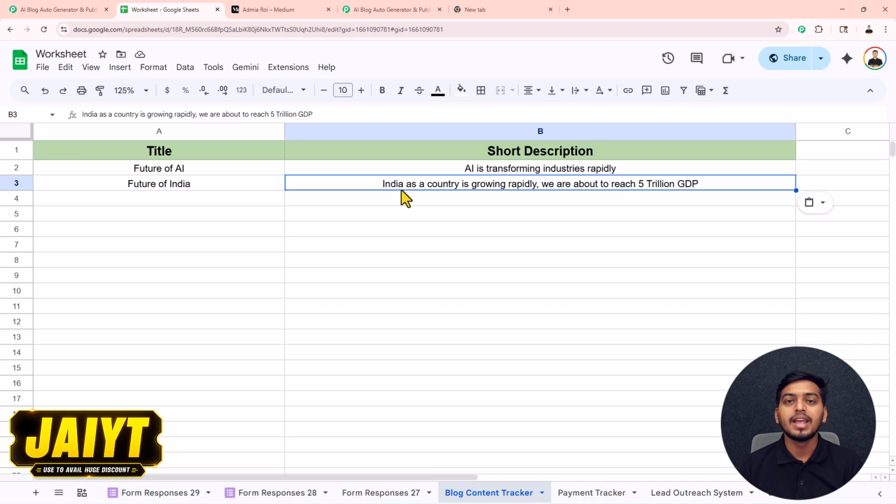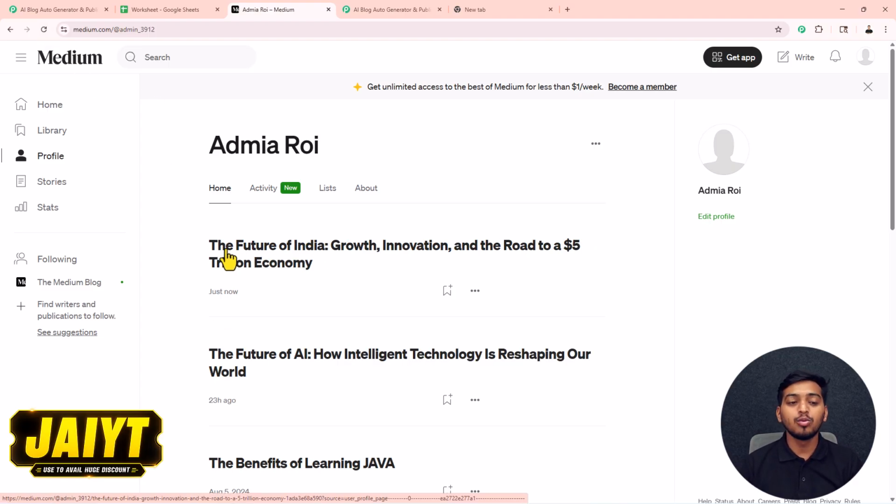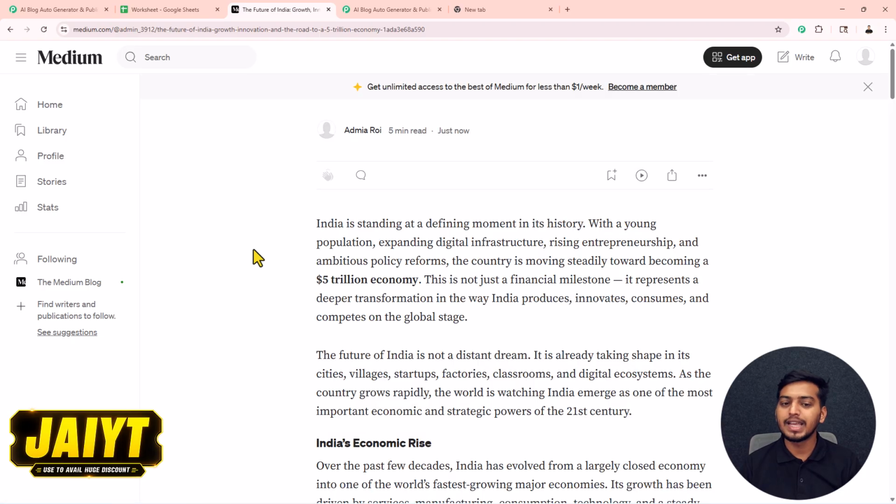Next, what will happen? OpenAI will generate a blog post for us. Then instantly that blog will get posted inside our Medium account. So let me just open my Medium. We just have to refresh this page from here. You can see here this new blog, the future of India, growth, innovation, and the road to a $5 trillion economy, is posted successfully inside my Medium page.